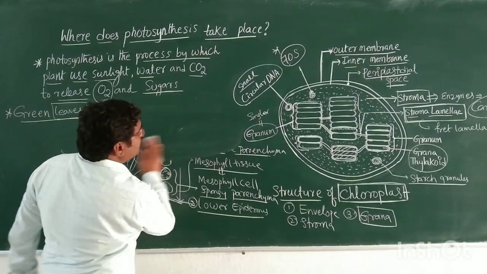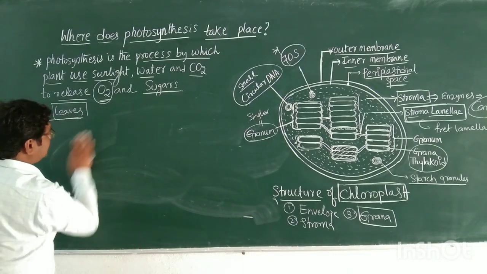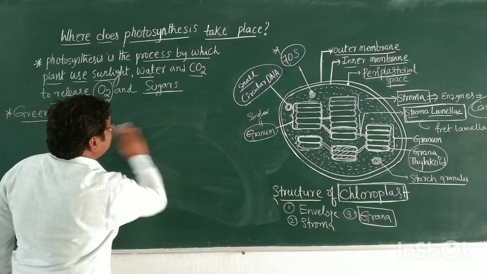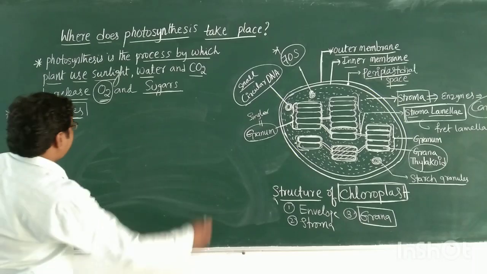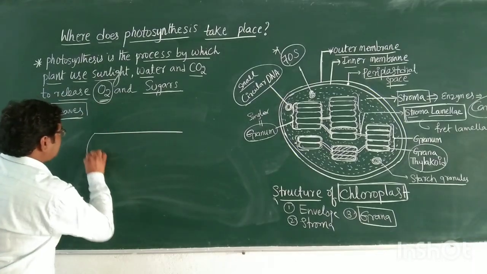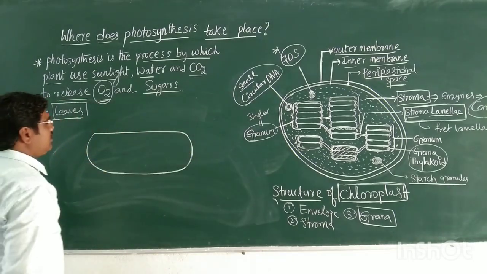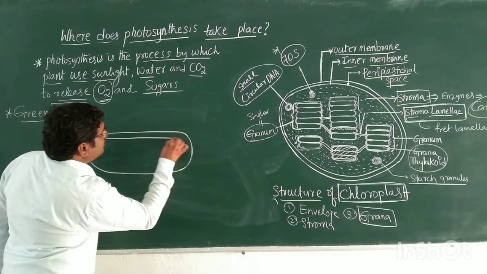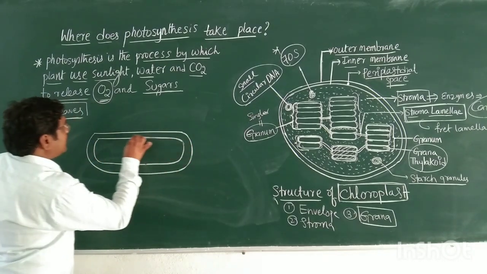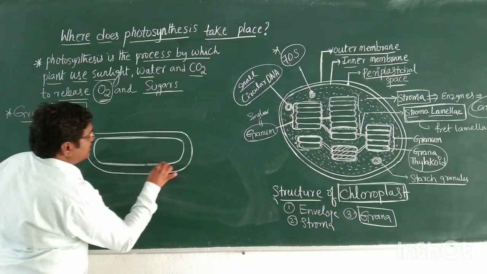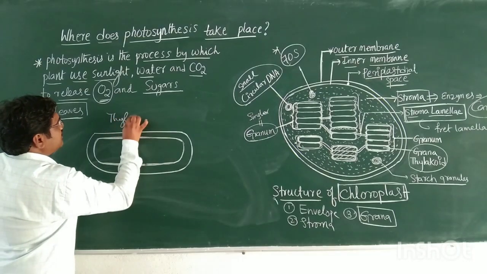In this thylakoid membrane, where does photosynthesis take place? That is the main concept. Photosynthesis takes place in the thylakoid membrane. This is the structure of the thylakoid membrane. This is only a single thylakoid. The thylakoid membrane also contains two lipoproteinaceous layers. This is a single thylakoid.